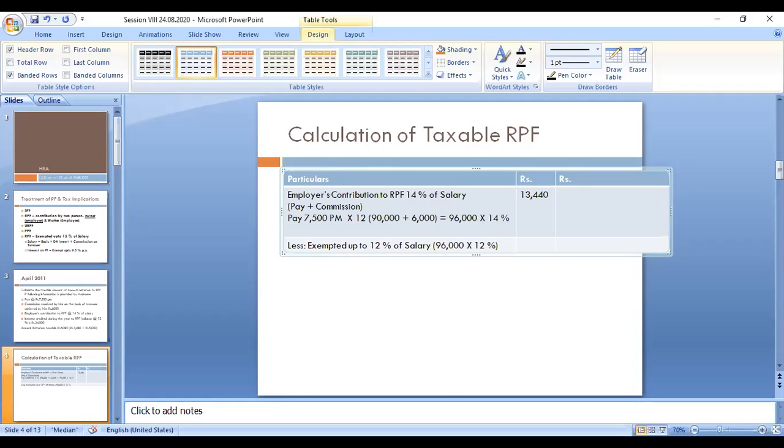So 12 percentage you have to calculate. 96,000 into 12 divided by 100, that amount is 11,520. You have to deduct this from the 13,440. So 13,440 minus 11,520, that amount is 1,920. This is taxable.